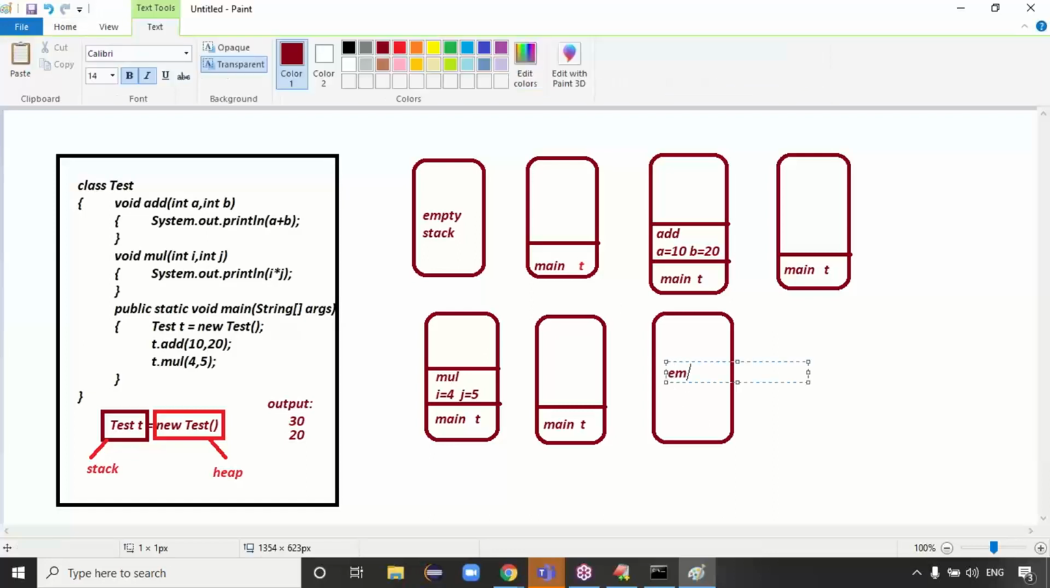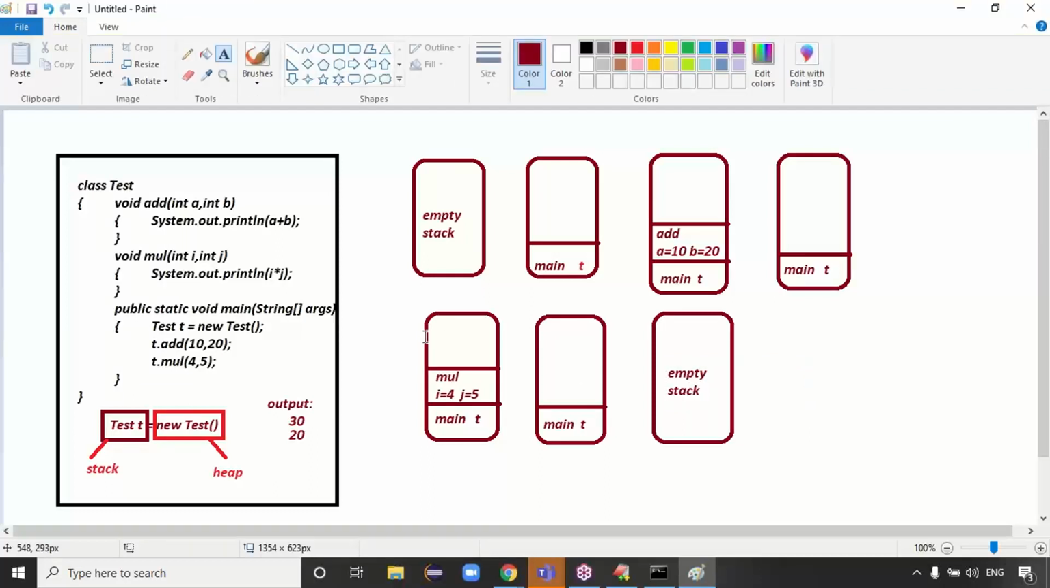The empty stack is created by the JVM before calling the main method, and the empty stack is destroyed by the JVM after completion of the main method, right? That is your empty stack information, guys. Guys, any questions about this stack memory? I hope you got the clarity, right? What is stack memory, what will it store? Sir, there's one more memory called heap memory.